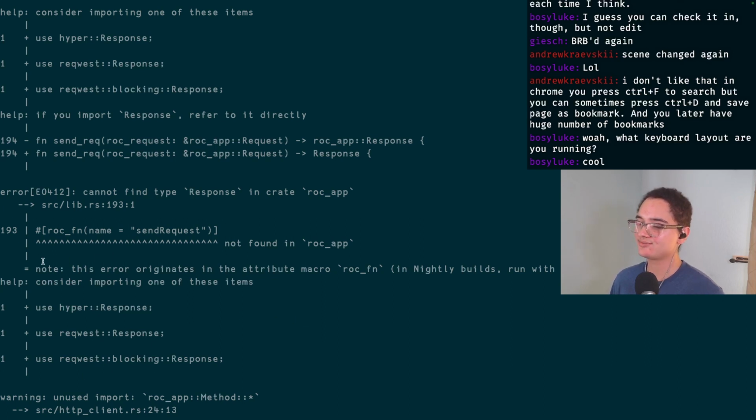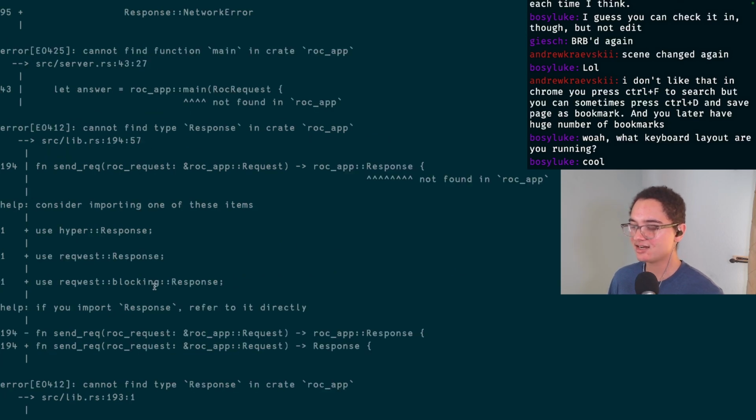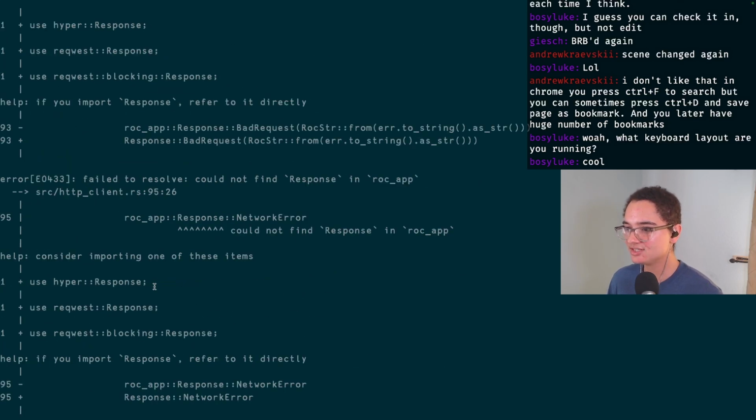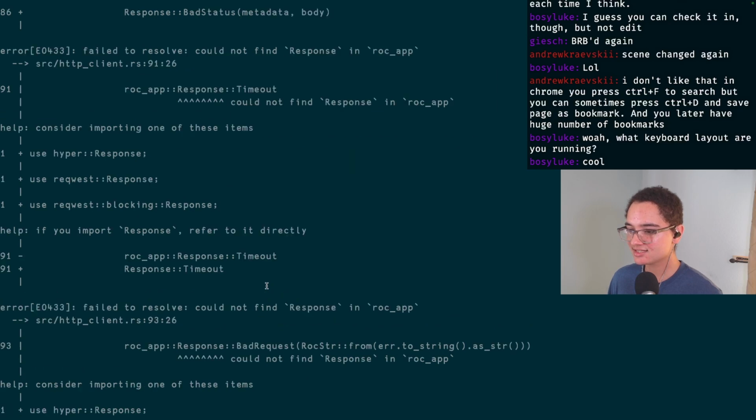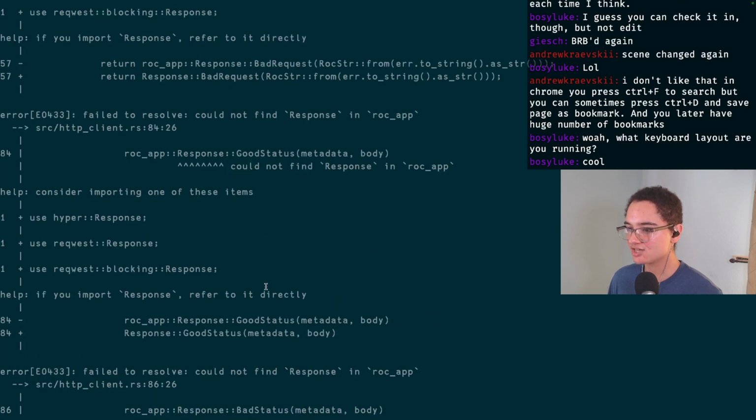Oh, this file was also manually modified. I have to blame Richard for everything. No, just kidding. There's this extra, I think, Roc function library that's also in Glue that Glue doesn't generate that I think might mess up some stuff. That's a lot of errors that are not convenient. It's basically just not finding something.